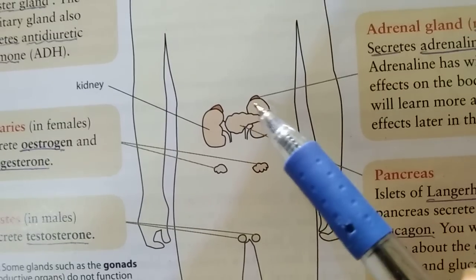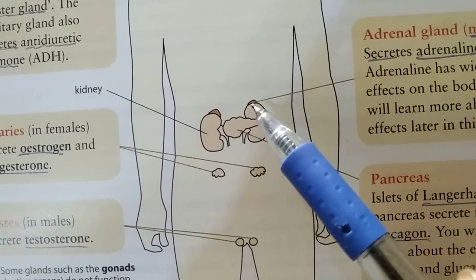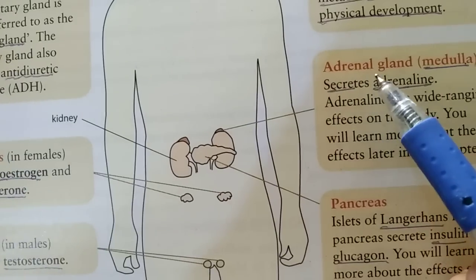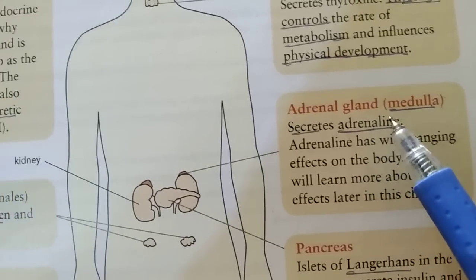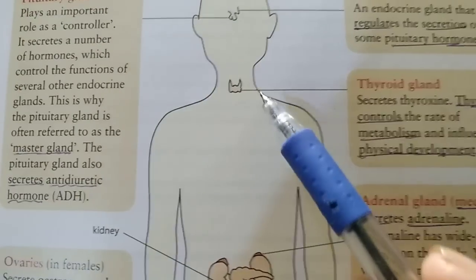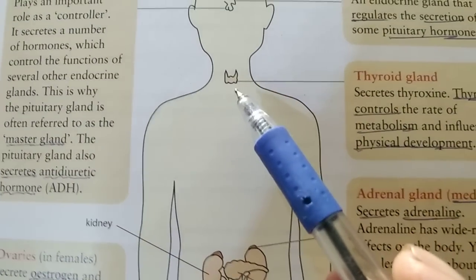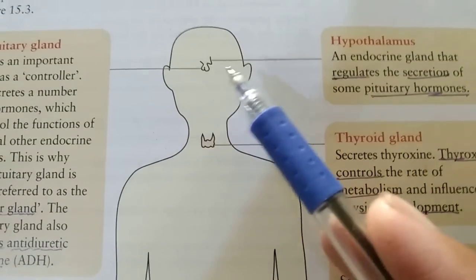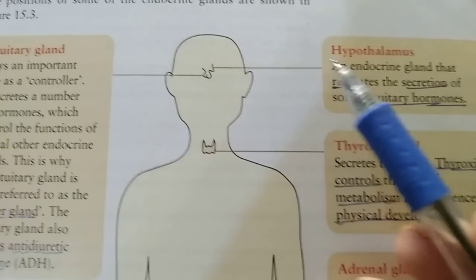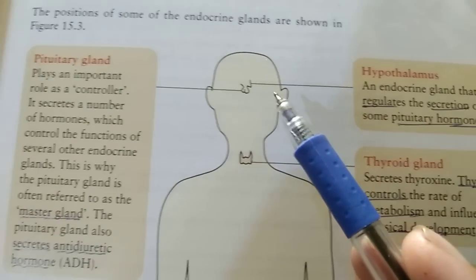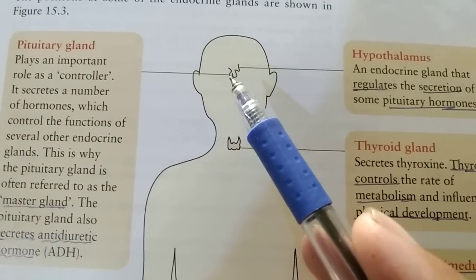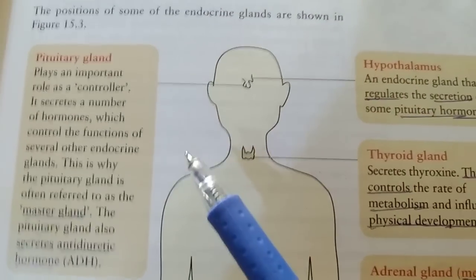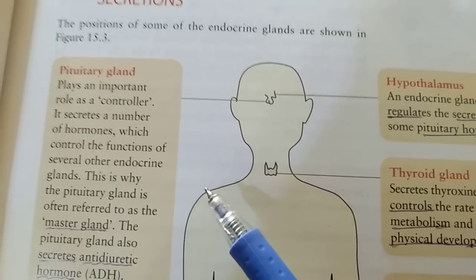pancreas, and on the upper part of the kidney there is a small gland called the adrenal gland, which is also called the medulla. In the throat one gland is present, the thyroid gland, which is present in the neck. One gland is present in the hypothalamus in the brain, and the lower part has the pituitary gland. The pituitary gland is also called the master gland of all glands.